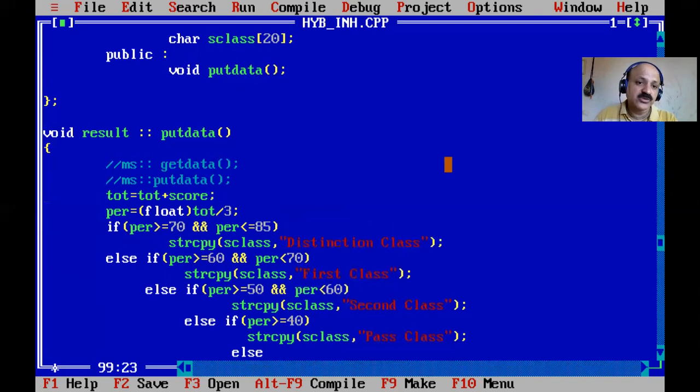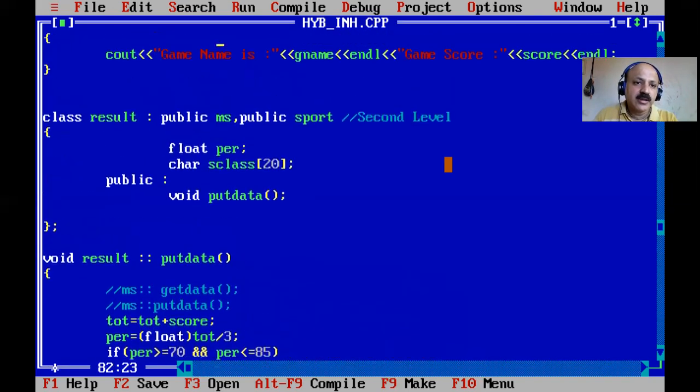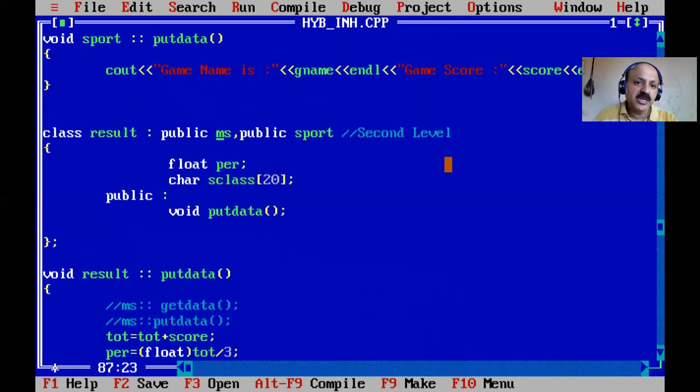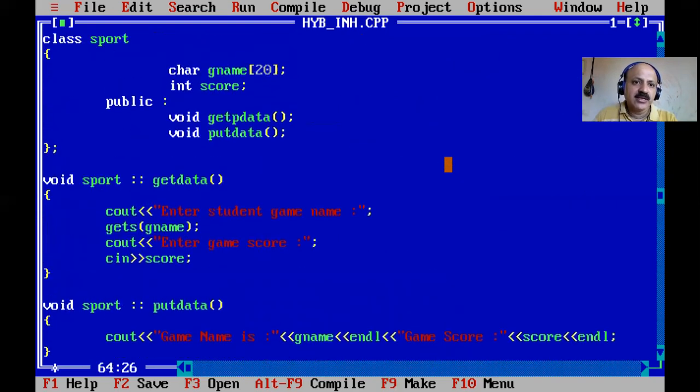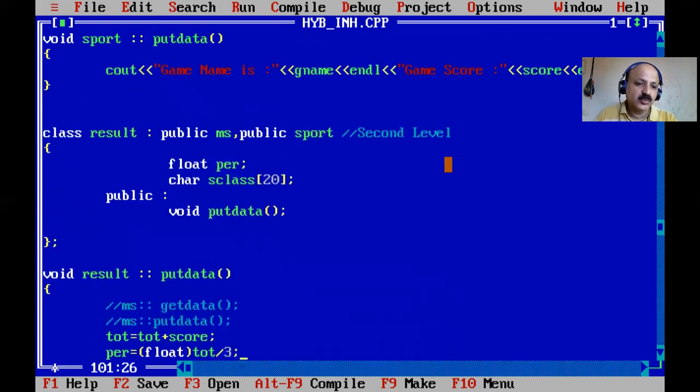Yes, here we can use that, because that is public inheritance, the sport class is publicly inherited, and then the private member is never inherited. So we can access the public member, and put data is a public member of the result class. So that is handled.